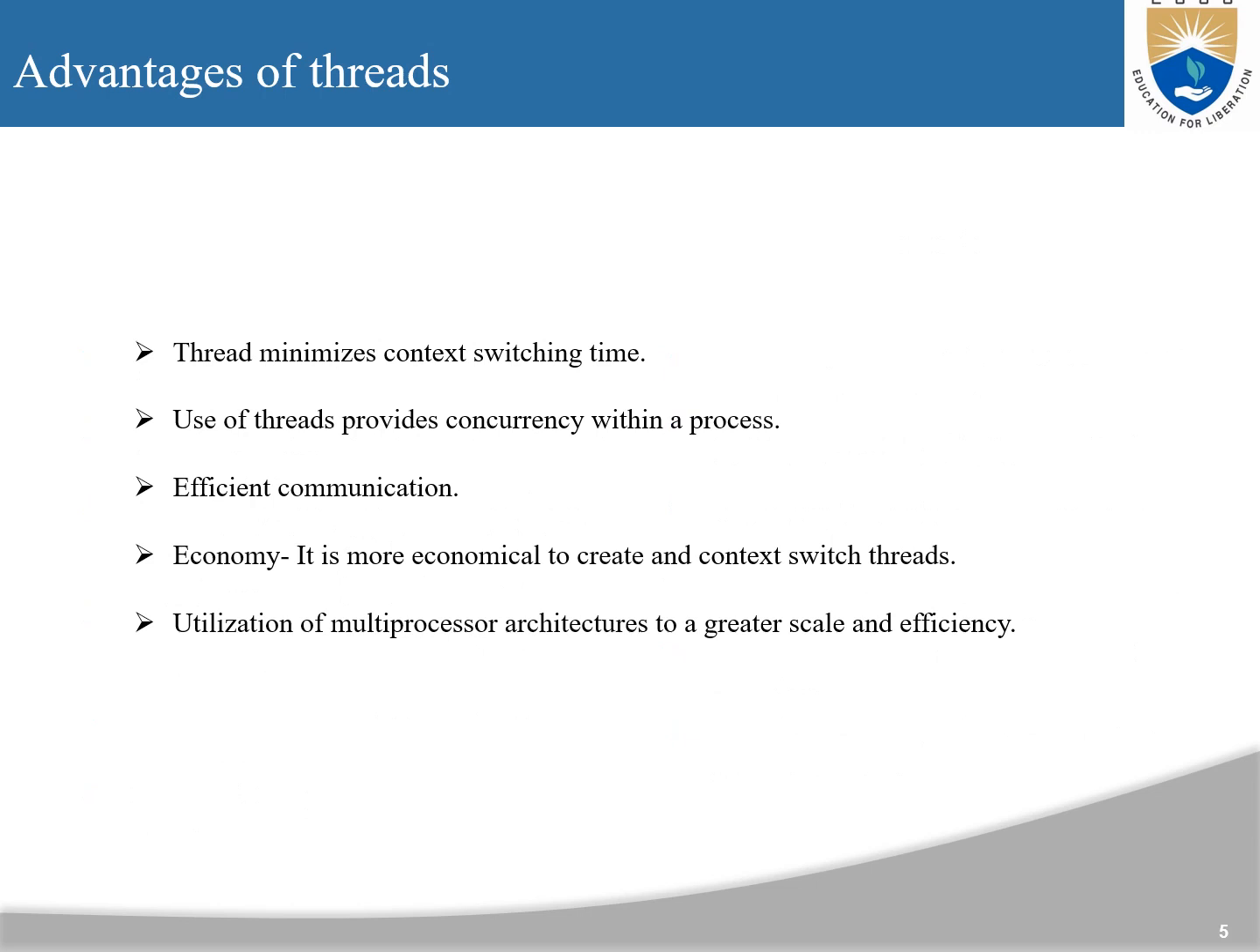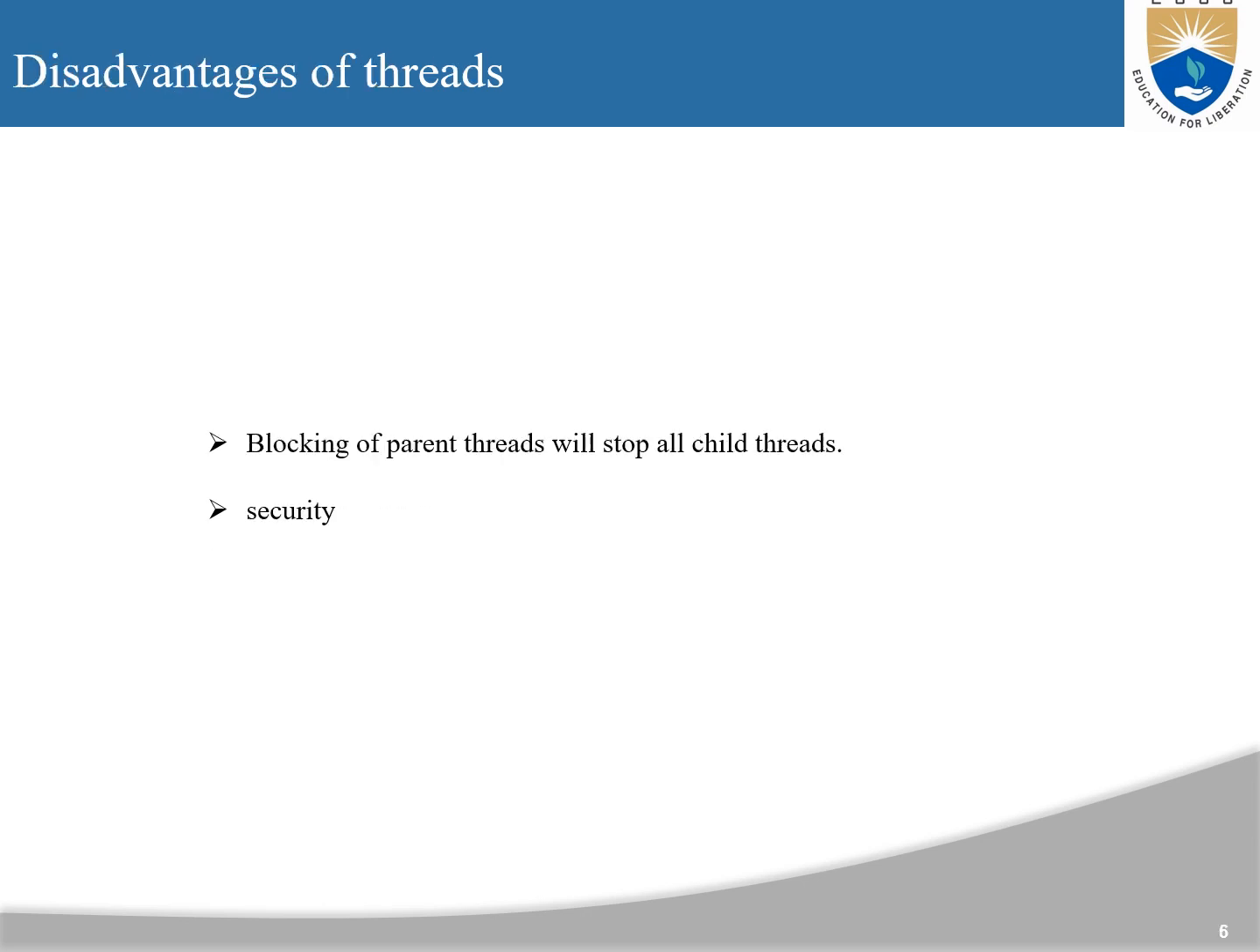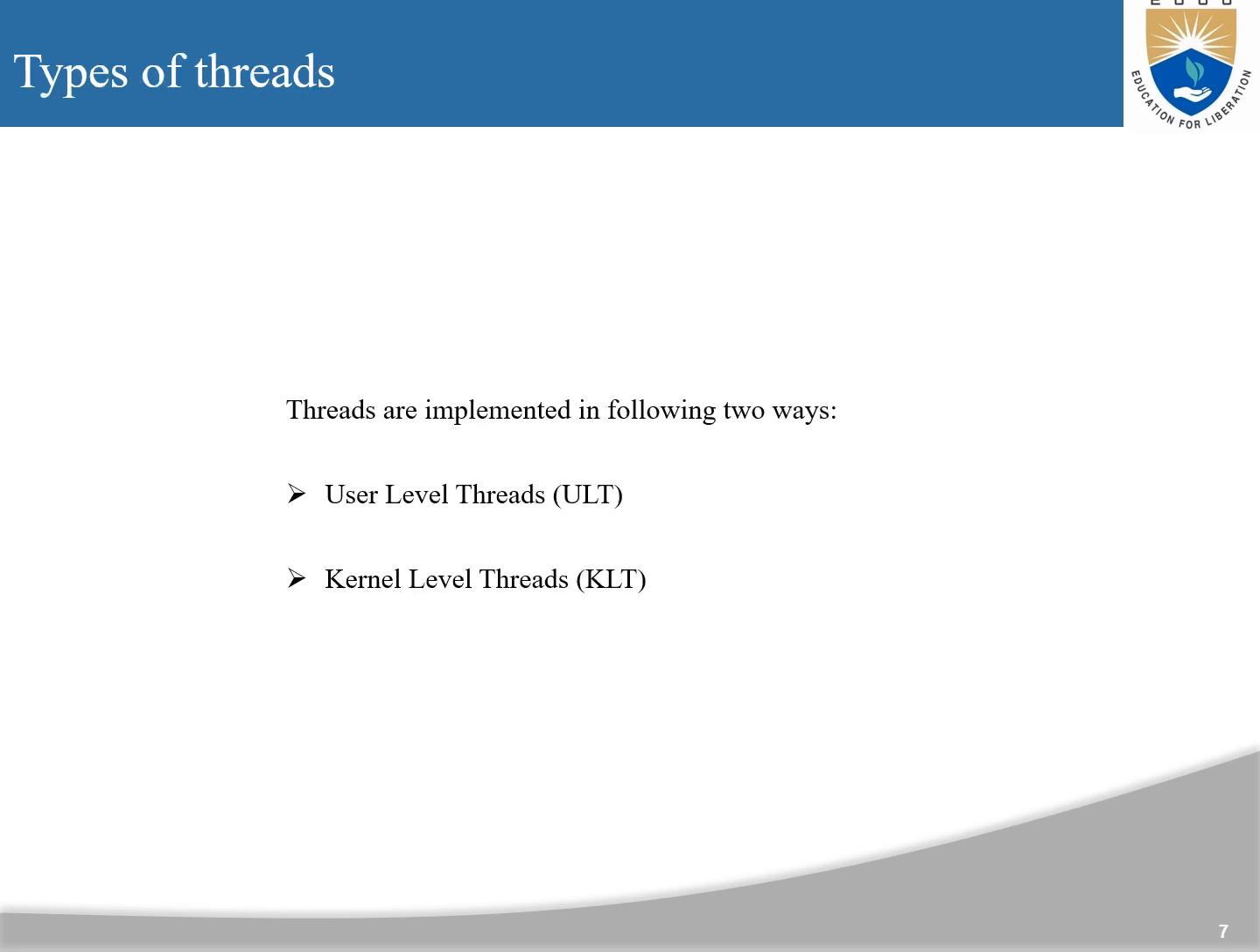Advantages of threads. Threads minimize context switching time. Use of threads provides concurrency within a process, efficient communication, and economy. It is more economical to create and context switch threads, and they allow utilization of multiprocessor architectures to a greater scale and efficiency. Disadvantages of threads. Blocking of a parent thread will stop all child threads. Lack of security.